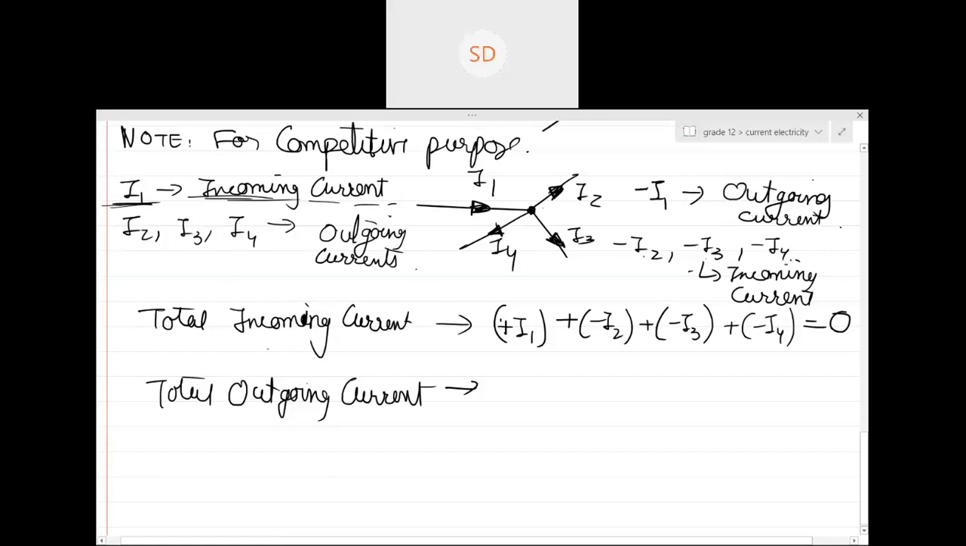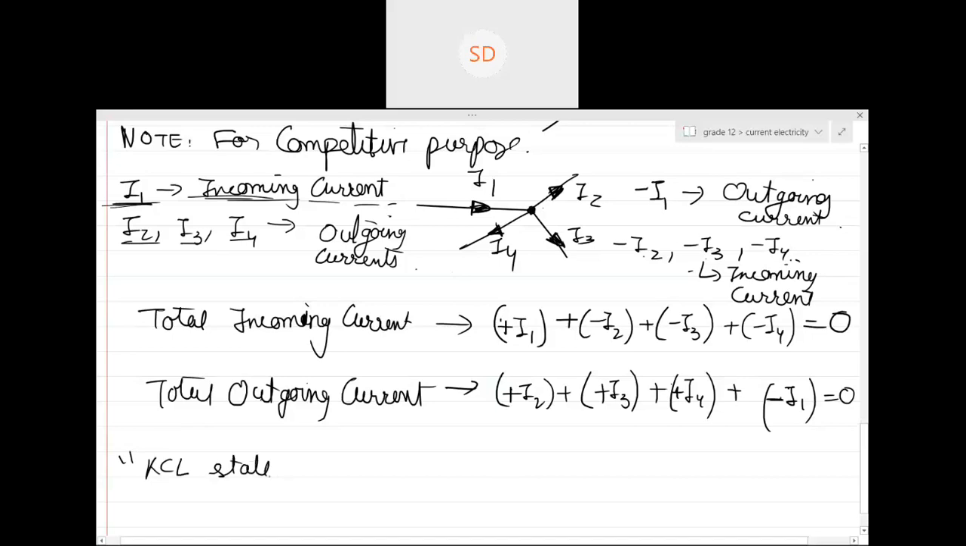Similarly, I can do this for the total outgoing current. The outgoing currents were I2, I3, I4. If I assume outgoing current as positive, then plus I2 plus I3 plus I4, plus minus I1 (which is also outgoing current), equals 0. Again, the same equation is found. Is this clear, guys? So for competitive purposes, how will we use KCL?